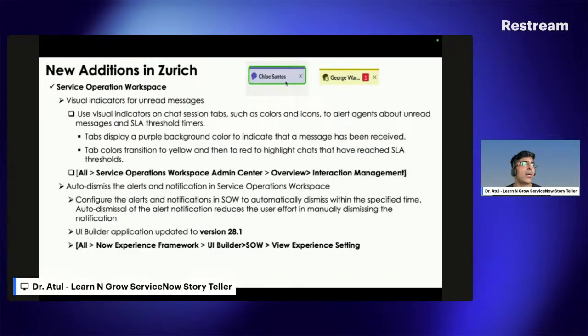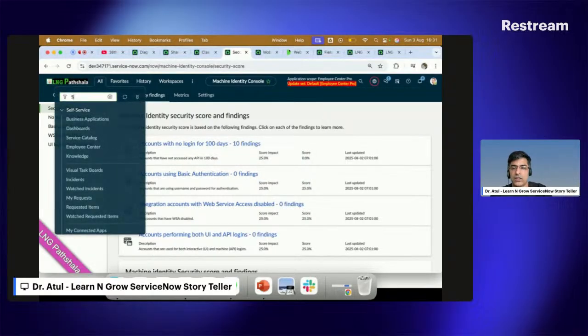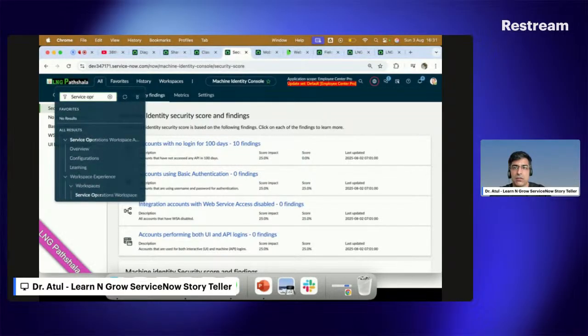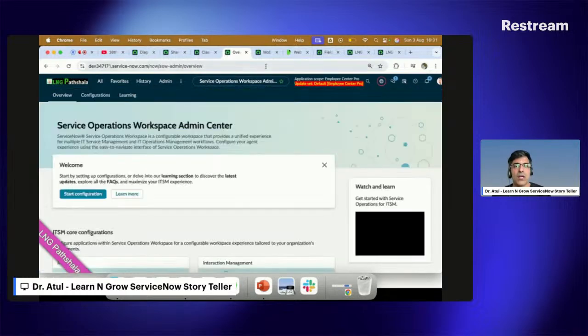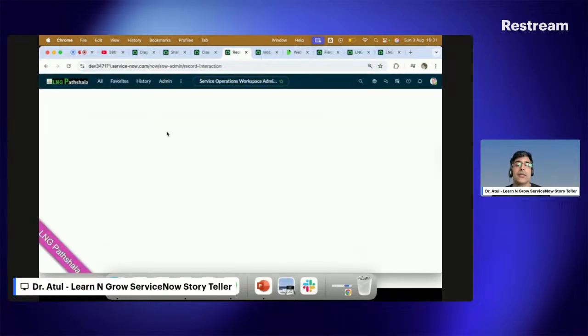What this means is that you can color your message if it was just received, or if it is going to breach as well. So what you have to do is go to the service admin console, service operation, and click on the overview. When you click on the overview, you come to the interaction management, click on configure, and here you can build